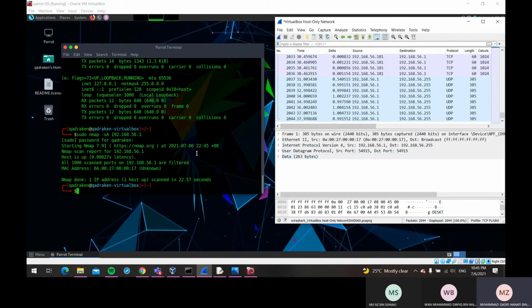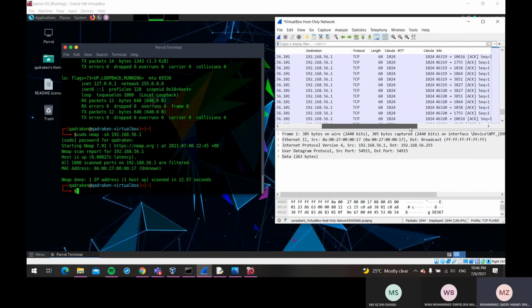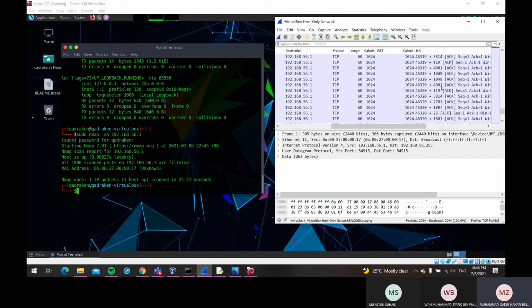Okay, now the scan is done. As you can see here, it says that all 1000 scanned ports on our host are filtered. And if you look here, the acknowledgement packet is being sent and no reset packet is returned from our host. That means that our host is behind a firewall.